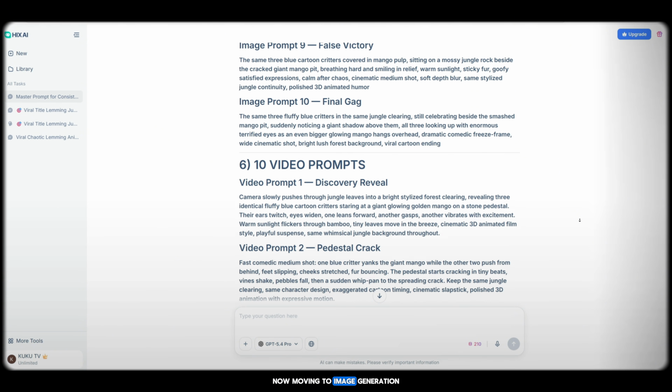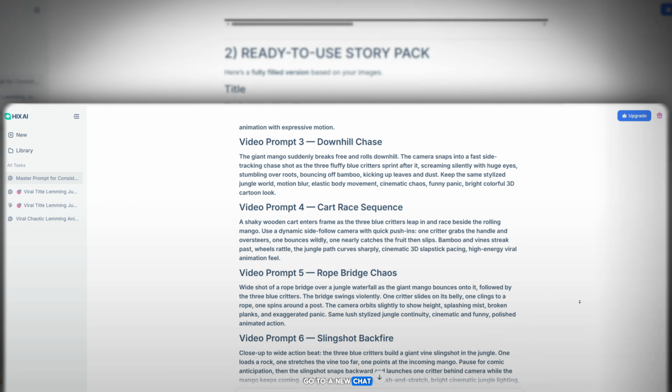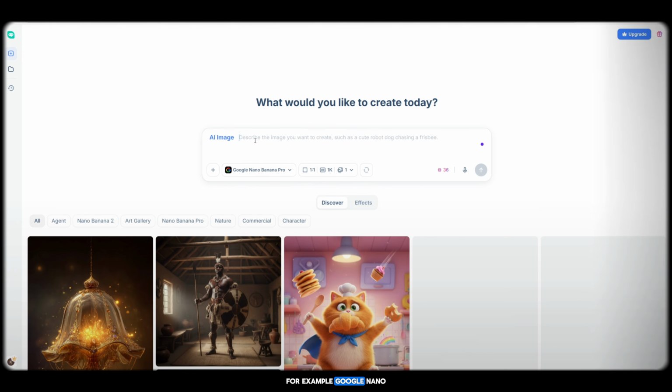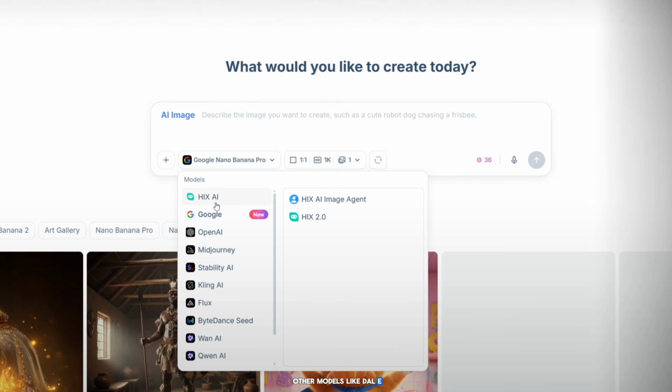Now moving to image generation. Keep your prompts ready, go to a new chat, push and select AI image. Then choose a model, for example, Google Nano Banana Pro. You can also select other models like DALL-E, Midjourney style models, Stable Diffusion, Flux, or others.